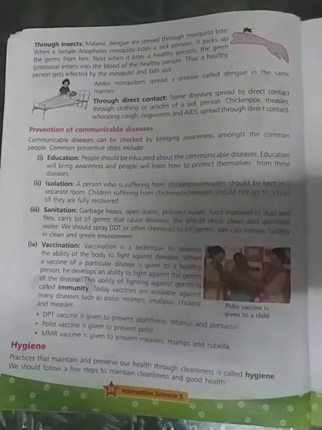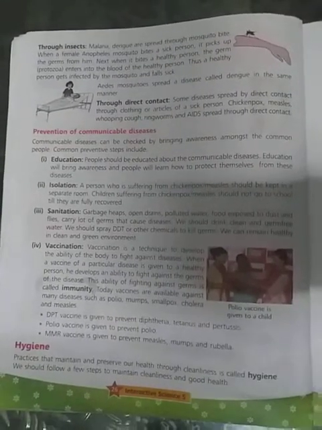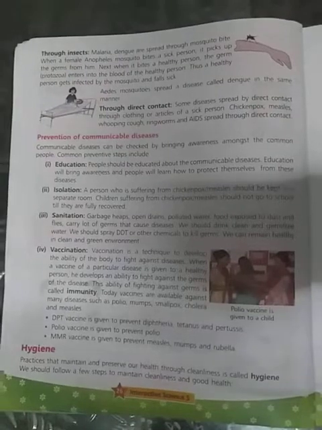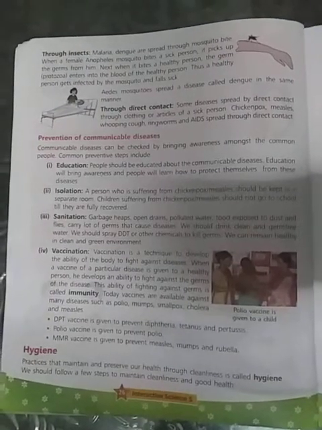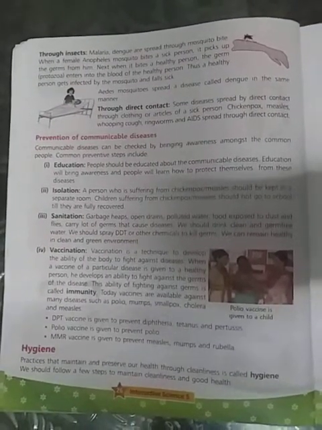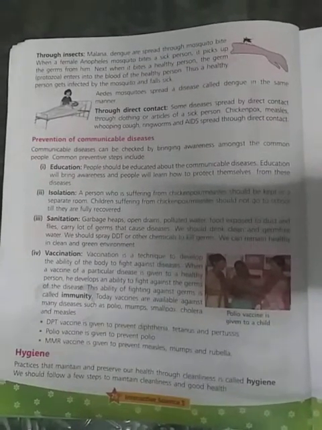Next, communicable diseases spread through direct contact. Diseases like chickenpox, smallpox and ringworm are spread through direct contact with clothes or other articles used by the infected person.